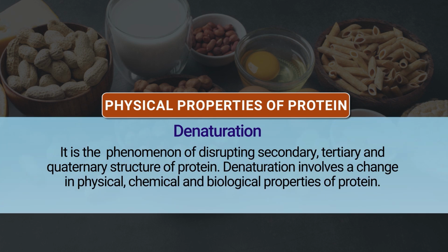Then another property is denaturation of the protein. It is a phenomenon of disrupting the secondary, tertiary and quaternary structure of the protein. Denaturation involves change in physical, chemical and biological properties of protein. Denaturation may be caused by physical or chemical agents such as heat, acid, alkalis, organic solvents, salts, heavy metals and detergents.